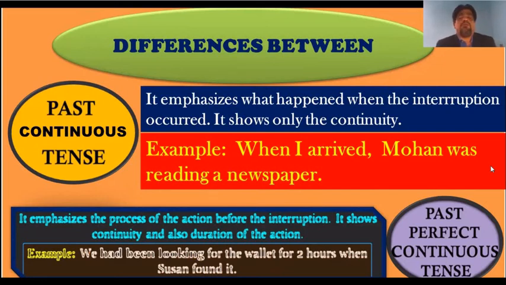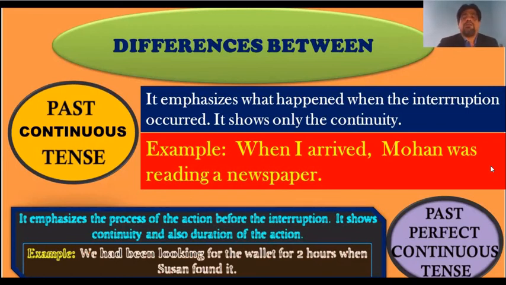But when we speak about past perfect continuous tense, it emphasizes the process of the action before the interruption. It shows continuity and also duration of the action. So past continuous tense speaks only about the continuity of the action, but in past perfect continuous tense we mention two things: the continuity of the action and the duration of the time.